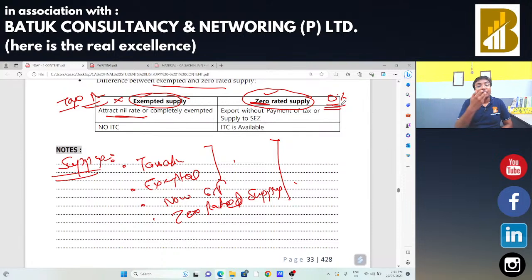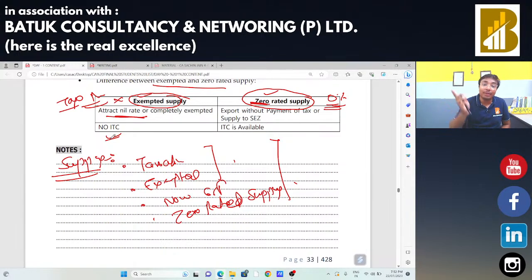Okay, so what do you mean by ITC? We had already covered it. ITC means input tax credit. When someone buys any particular product, if there is any GST, he or she can claim the input of that amount. In case of exempted supply, you are not going to pay any taxes to the government because there is no GST applicable, so you are not eligible to claim the input tax credit. Suppose for making the supply of that exempted good, you have bought certain products and GST was applicable on them, you are not eligible to take the input tax credit on that purchase.